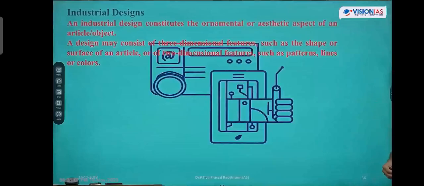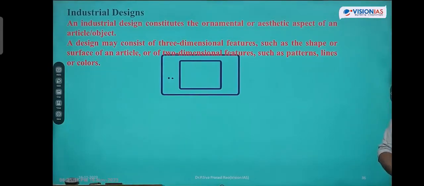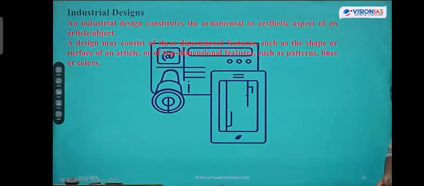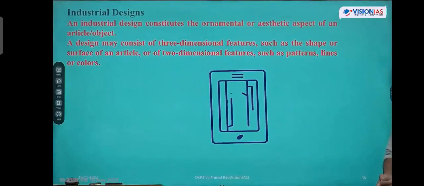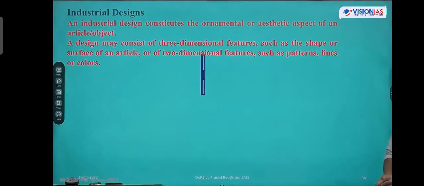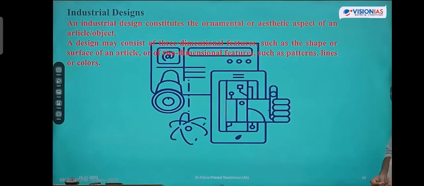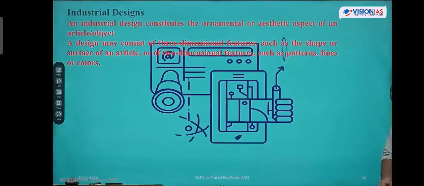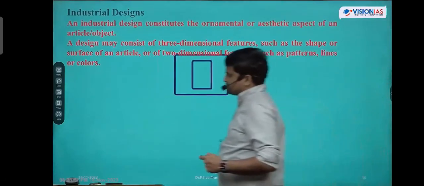Two-dimensional features are patterns, lines and color combinations. Three-dimensional designs include the surface of an article as well as the shape of an article.